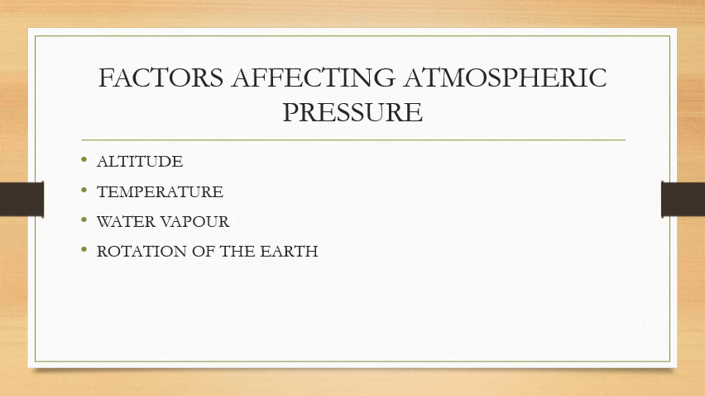Now let us study about the factors affecting atmospheric pressure. The atmospheric pressure varies from time to time and from place to place. So the atmospheric pressure actually depends on the following four factors. Altitude, which means the height of a place, temperature, water vapor, and rotation of the earth.